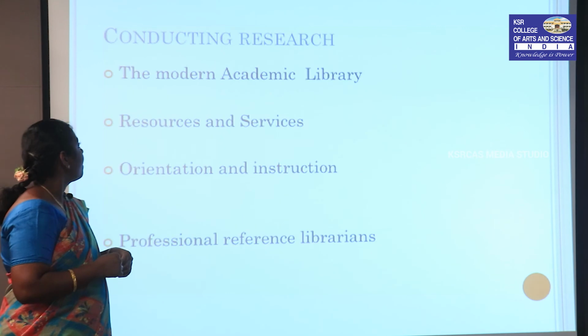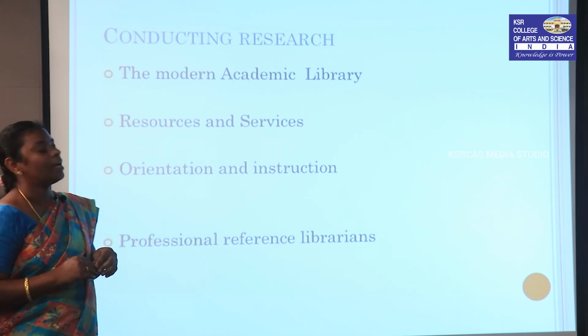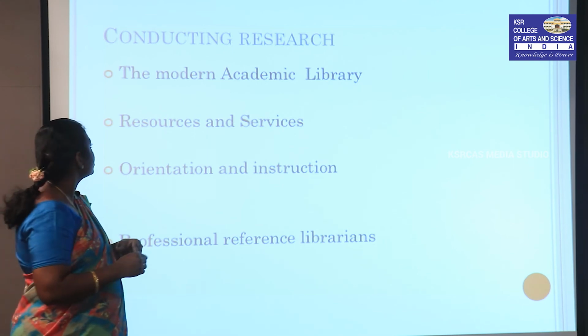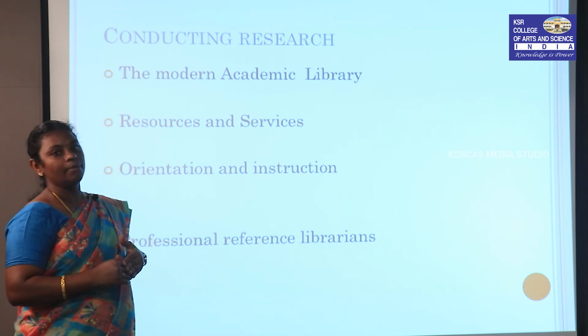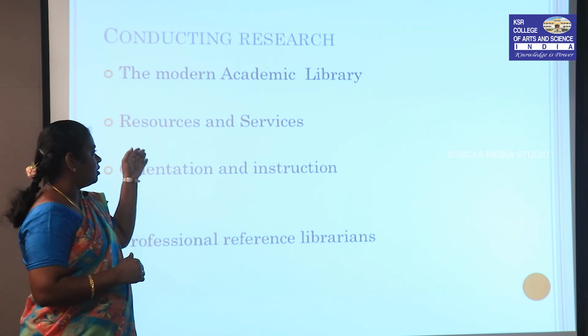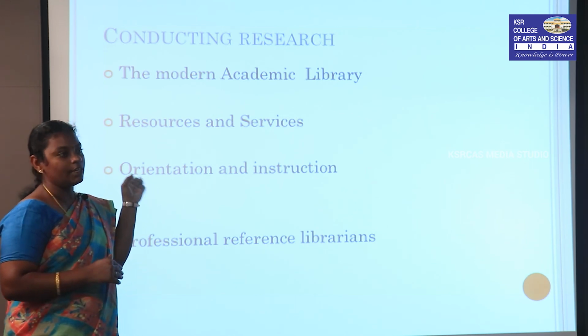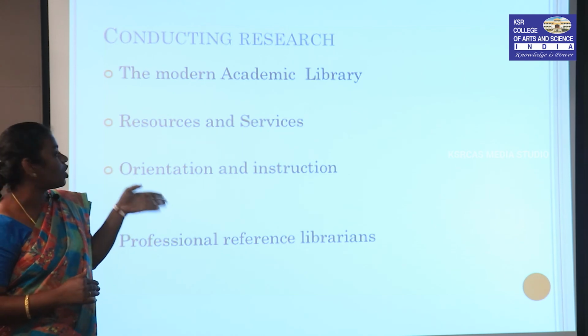Next slide. Conducting research, how to conduct research. Before that we saw how to select a topic. This is freedom of choice. Next one, the modern academic library. So, these are all the sources available. We can go through this. We may get information related to our research, whether it is primary research or even secondary research.